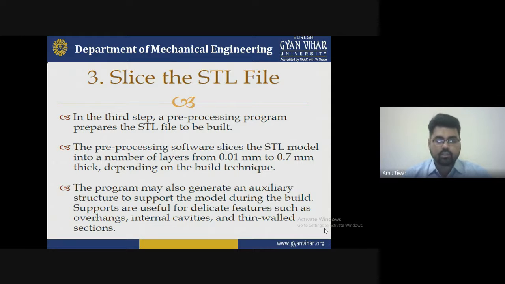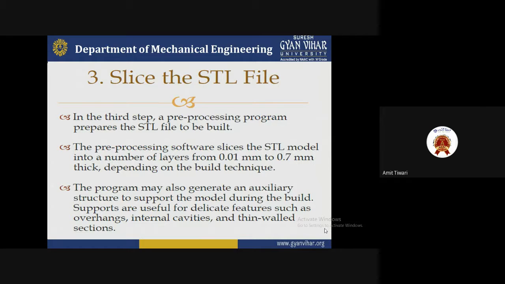Third, the program may also generate an auxiliary structure to support the model during the build. Supports are usually for delicate structures and features such as overhangs, internal cavities and thin walled sections. So these are some reasons why we have to select the slice conversion of the STL file.